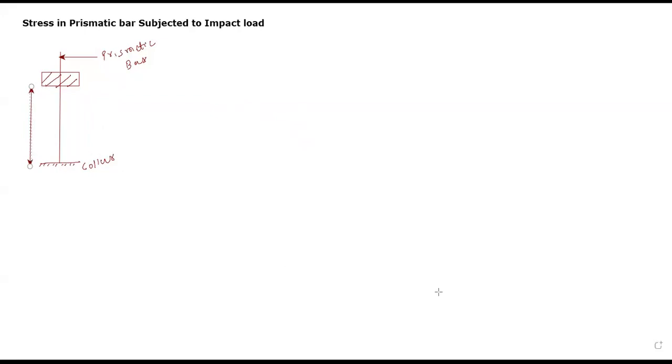No, wrong. Now in the case of gradual load we have discussed. चलो yes Dev, you are right. Fine. Suppose we have three conditions: gradual loading, sudden loading, impact loading. In case of gradual loading, what will we do? We will increase the load from 1 kilonewton, 2 kilonewton, 3 kilonewton to 100 kilonewton gradually.